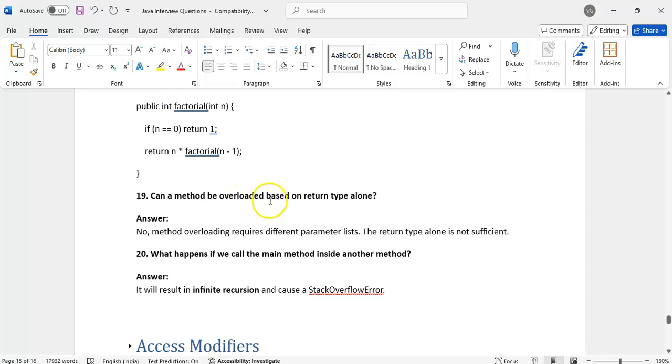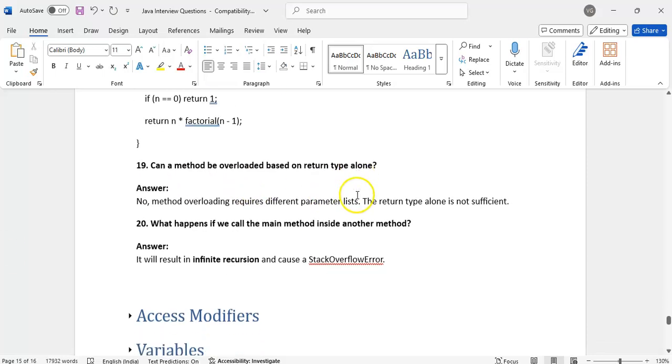Can a method be overloaded based on return type alone? No, method overloading requires a different parameter list. A return type alone is not sufficient. Suppose an add method is there. If we write the add method with both parameters a, b twice and change only the return type, it will not accept. The parameters must be different.